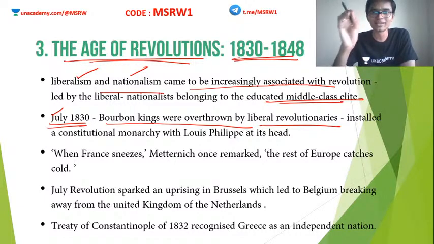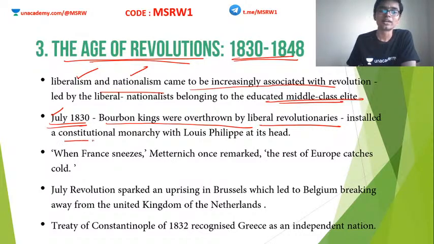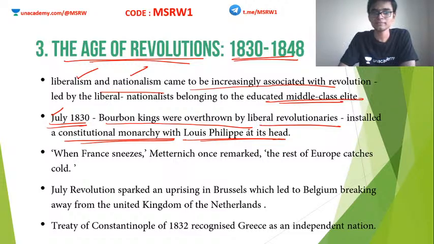The Bourbon king, who was imposed on France after the Congress of Vienna, was overthrown by the people, by these liberal revolutionaries, and they installed a constitutional monarchy with Louis Philippe as its head. So France is now a constitutional monarchy.